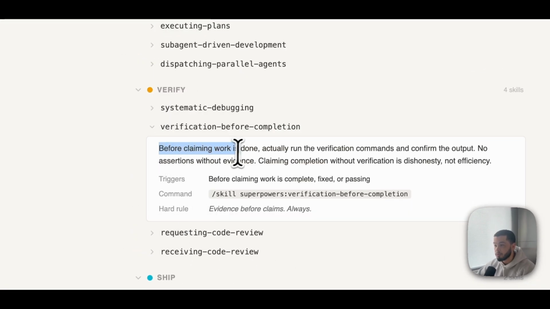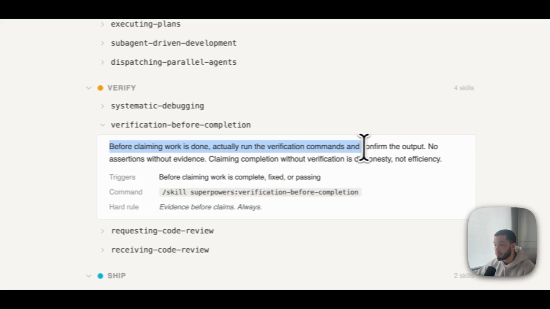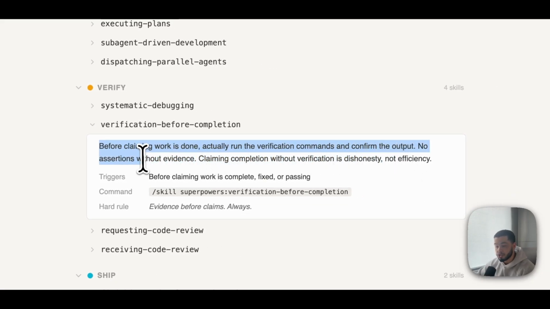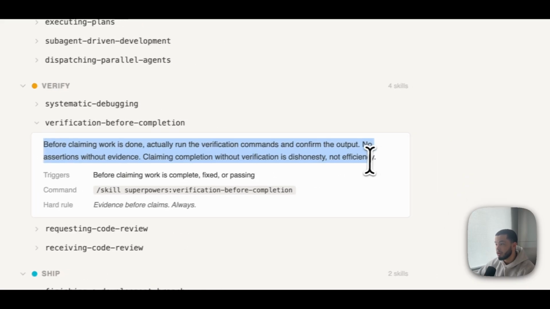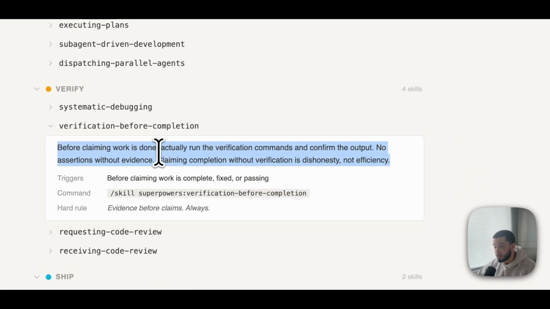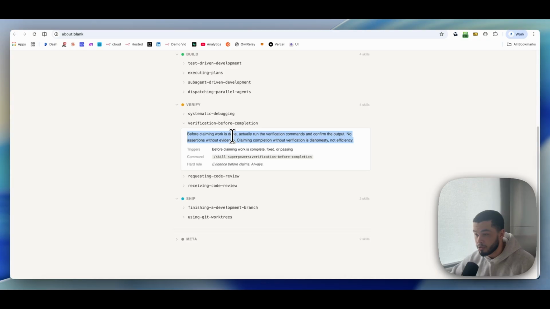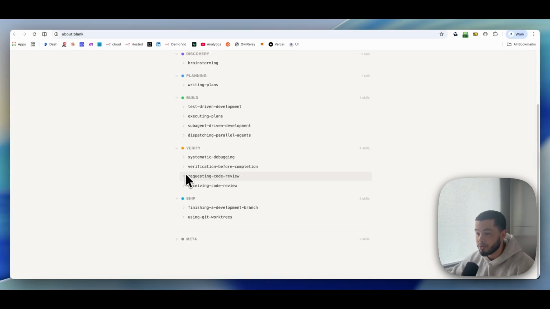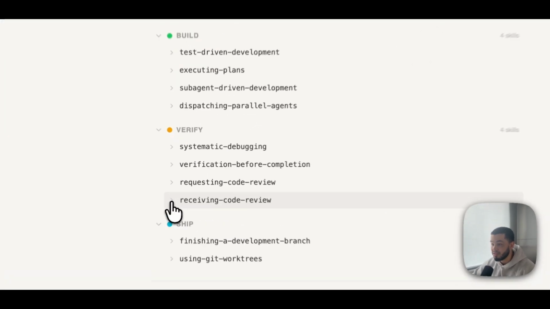Some other stuff we have over here is verification before completion. This is before claiming work is done, actually run the verification commands and confirm the output. No assertions without evidence. Claiming completion without verification is dishonesty, not efficiency. So this is stuff that it will do in the background to make sure your outputs are up to date or up to standard. We also have requesting code review or receiving code review.